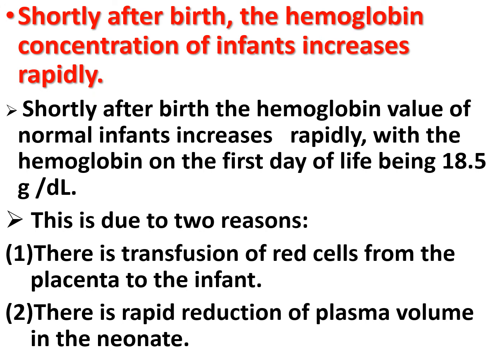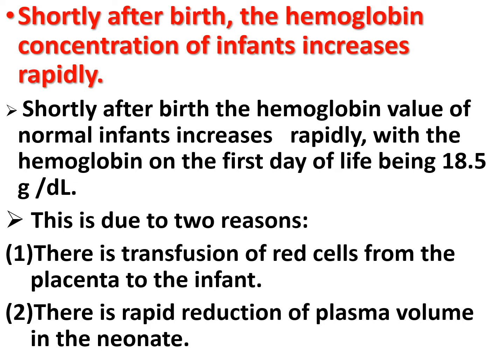Shortly after birth, the hemoglobin concentration of an infant increases rapidly. Why? Shortly after birth, the hemoglobin value of normal infants increases rapidly, with the hemoglobin on the first day of life being about 18.5 gram per deciliter. And this is due to two main reasons.